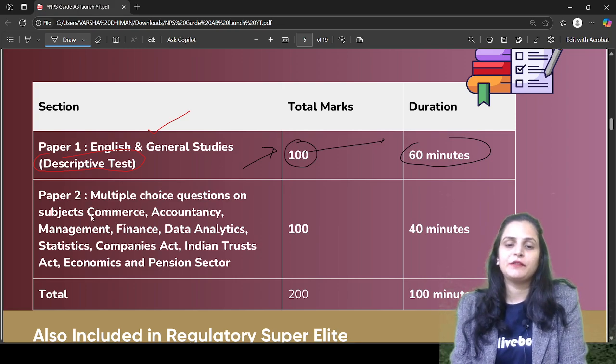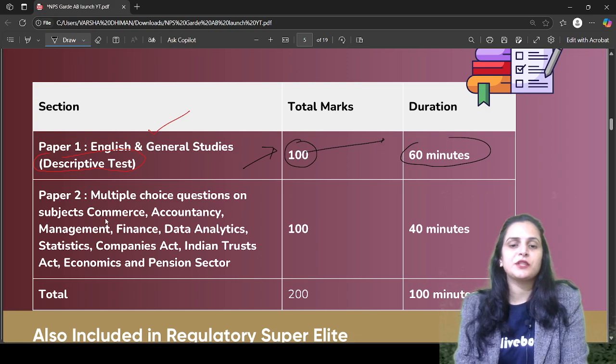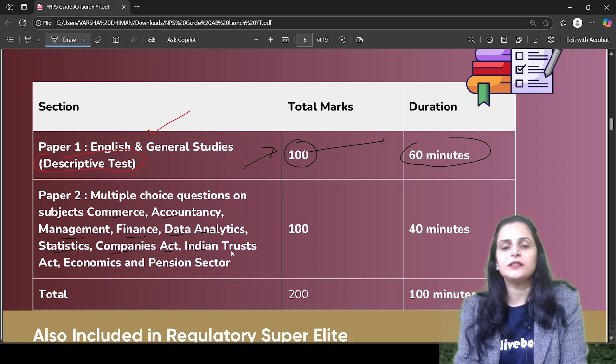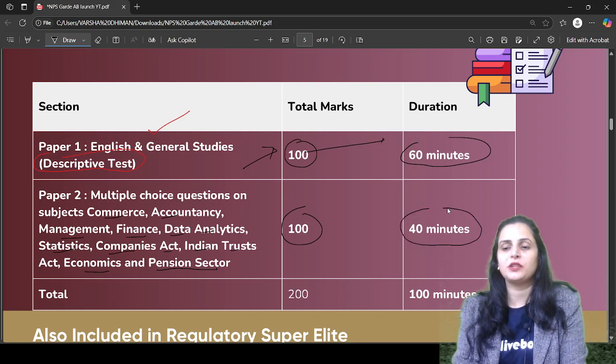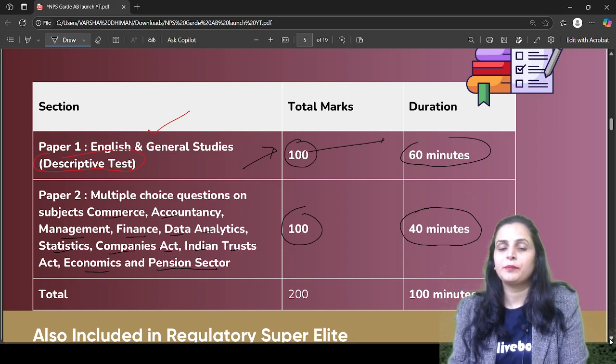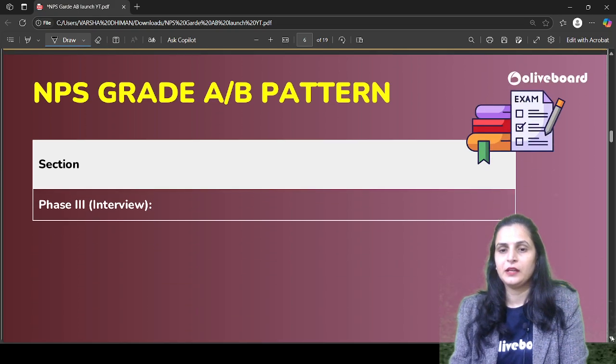Paper 2 will have the multiple choice questions in subjects like commerce, accountancy, management, finance, data analytics, statistics, Companies Act, Indian Trust Act, economics and pensions sector. And in total, this paper 2 will carry 100 marks. To cover the paper 2, you will be provided with 40 minutes. So overall, you will get 100 minutes to cover paper 1 and paper 2, right?